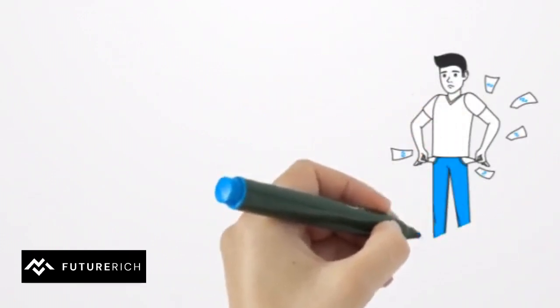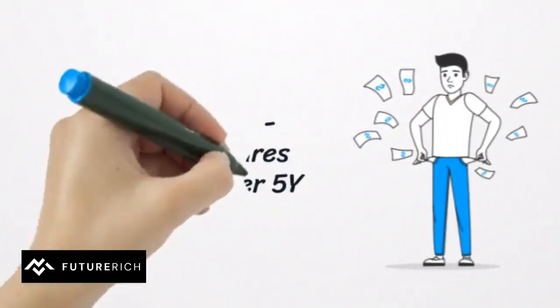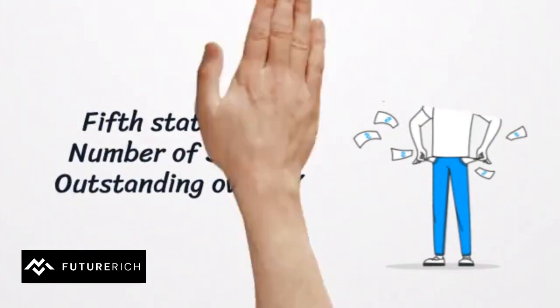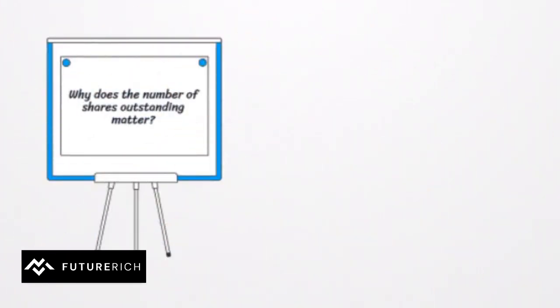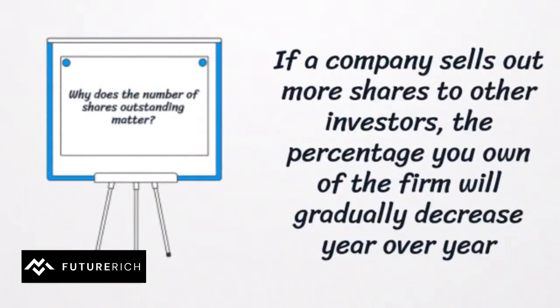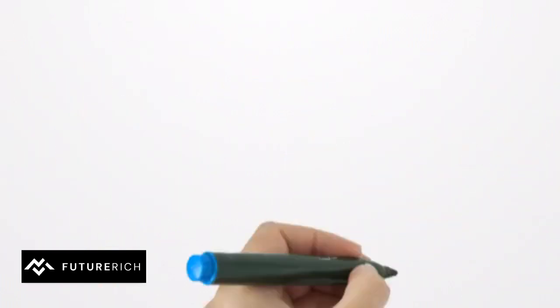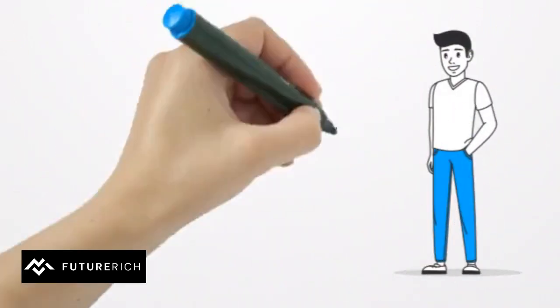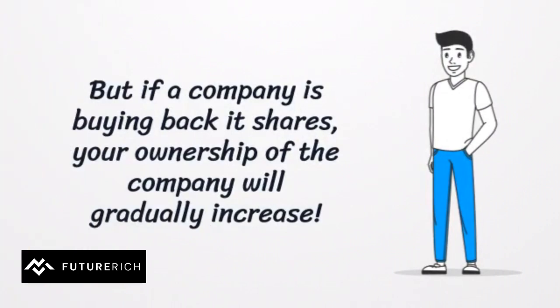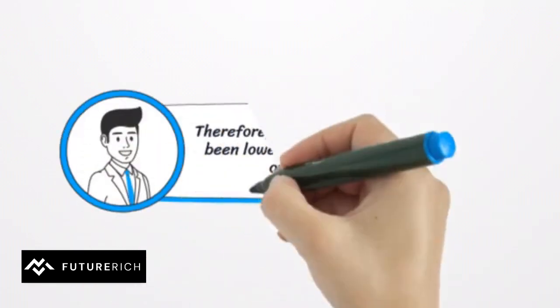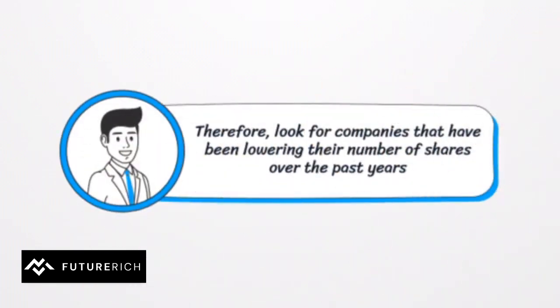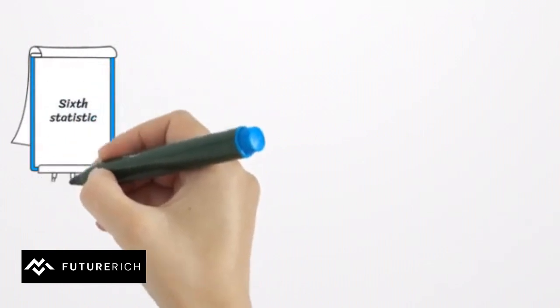The fifth statistic you should look at is the change in the number of shares outstanding over the last years. So why does the number of shares outstanding matter? Well, let me give a simple explanation. If you own shares in a company and the company sells out more shares to other investors, the percentage of the company you own will gradually decrease year over year. This goes the other way around as well though, and so if a company decreases its number of shares outstanding, your ownership of the company will gradually increase. Therefore, you want to look for companies that have been lowering their number of shares outstanding.